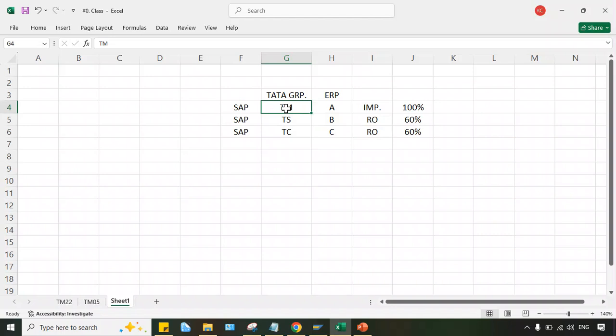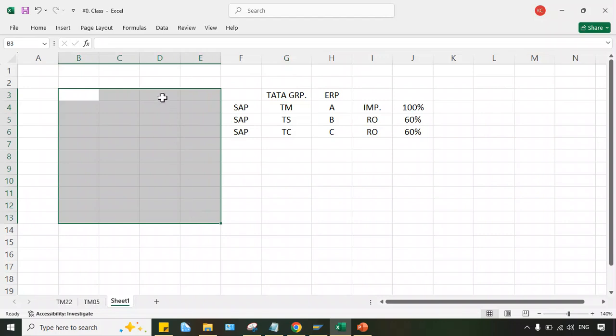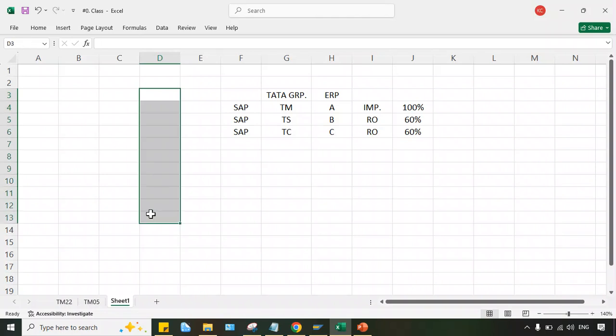What next? After implementation, the employees of Tata Motors will start recording their day-to-day transactions into SAP. But do you think they can proceed independently without your support? It is impossible. It's software, guys, so if any error takes place, who will solve that error? And if there is another requirement, let's suppose there is a report and they say they need to add one additional column here.